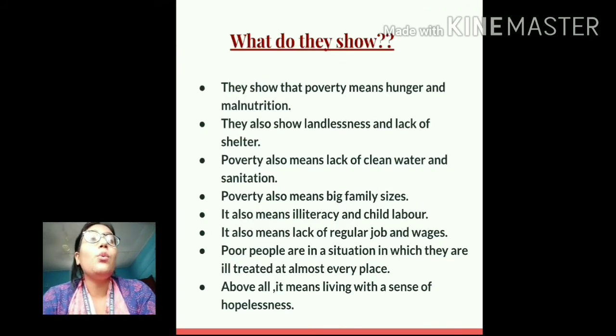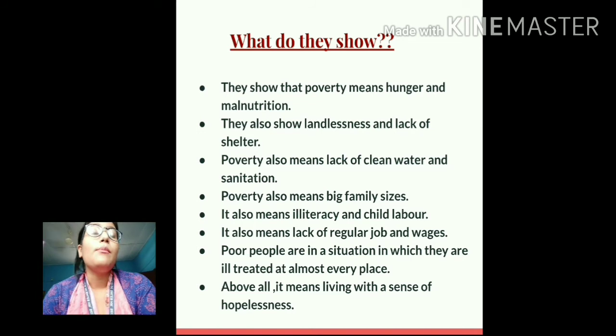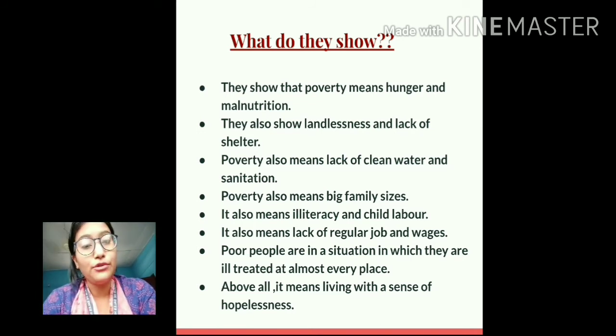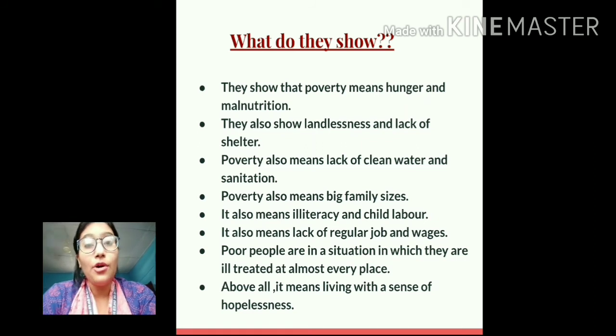So students, what do they show? So from both these cases, what are the findings that we can understand? That means, what are the findings that we can make? Okay, so students, both these cases show that poverty means hunger and malnutrition. We could see that in both the cases there were children who were mostly undernourished because of the lack of proper food. Okay, they also show landlessness and lack of shelter.